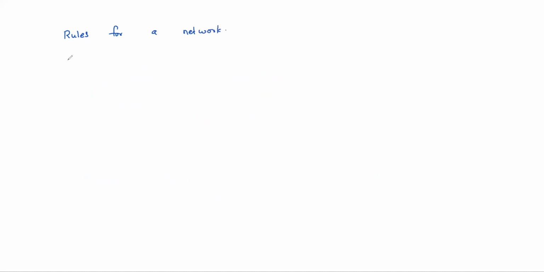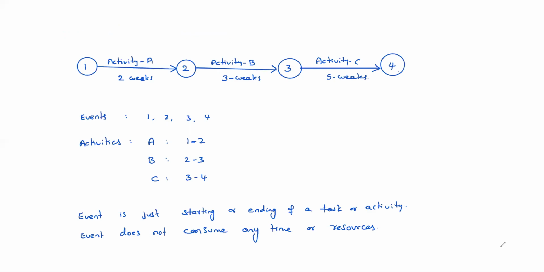An important rule, first, some simple rules are there. The network must have only one starting node or event. An event can be called a node also. Nodes are events.